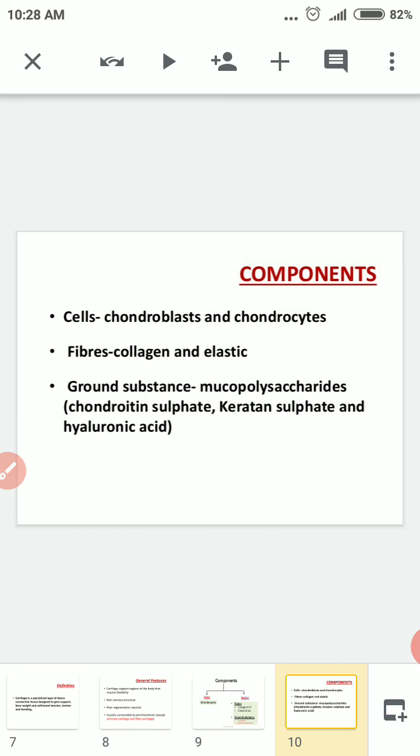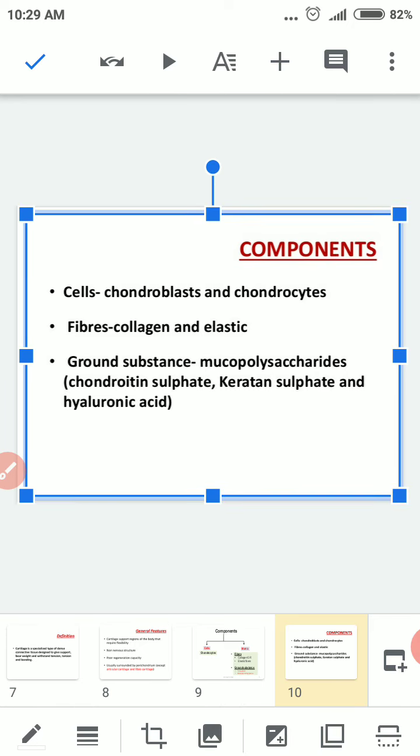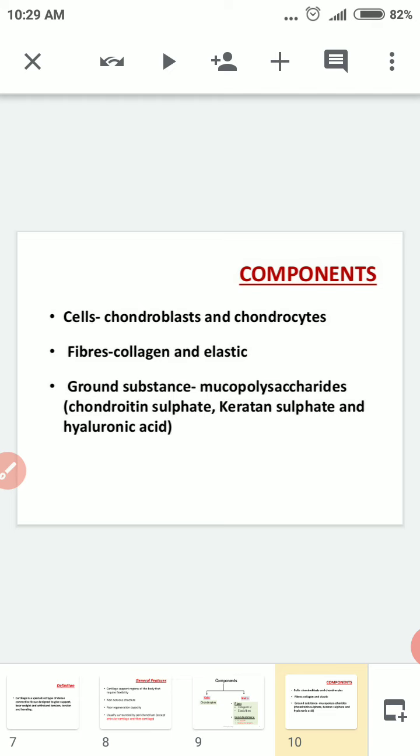Components of the cartilage: the cells of the cartilage are of two types, chondroblasts and chondrocytes. Chondroblasts are the cell-forming cells, and the mature cells are called chondrocytes. Fibers are collagen fibers and elastic fibers. The ground substance is made of mucopolysaccharides like chondroitin sulfate, keratan sulfate and hyaluronic acid.